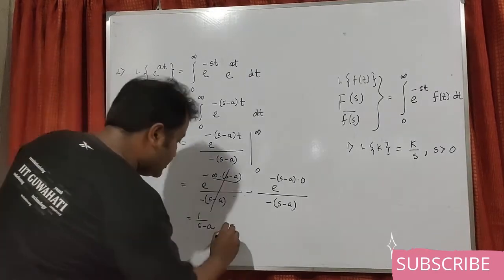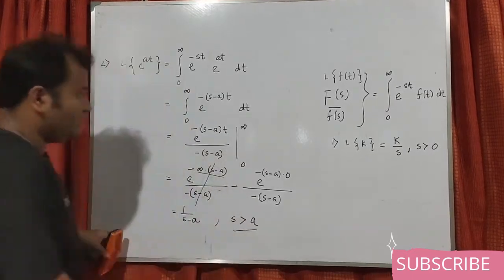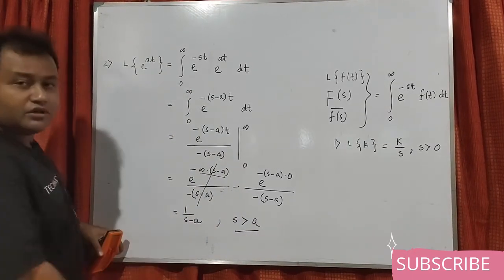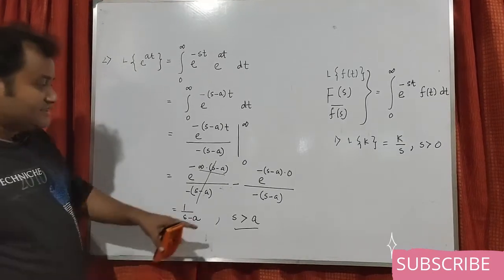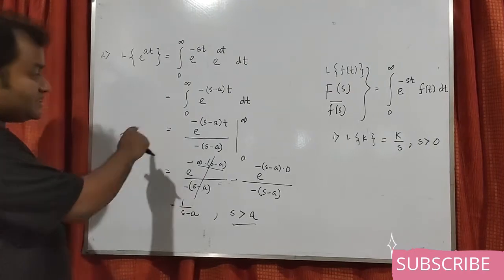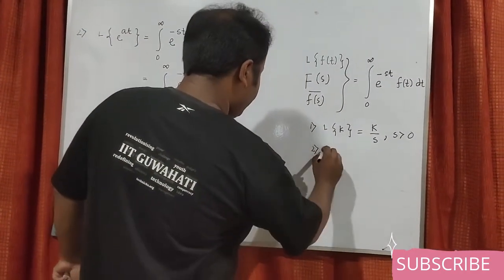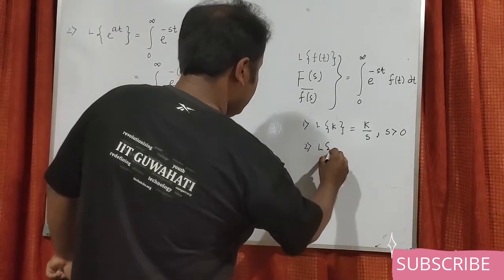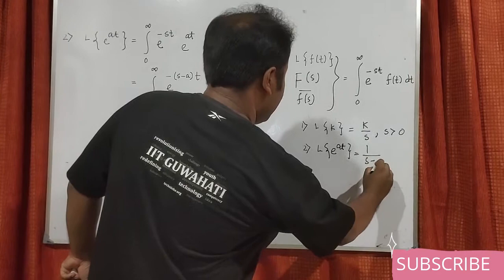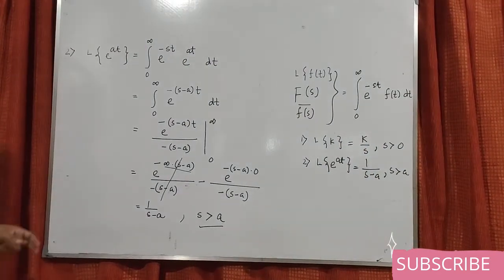So here also s should be greater than a. Now what will happen if s equals a? Then also the denominator will not work. So the same conclusion: s has to be greater than a, otherwise this situation will not happen. So example 2: L of e to the power at equals 1 by (s minus a), for s greater than a. This is very, very important.